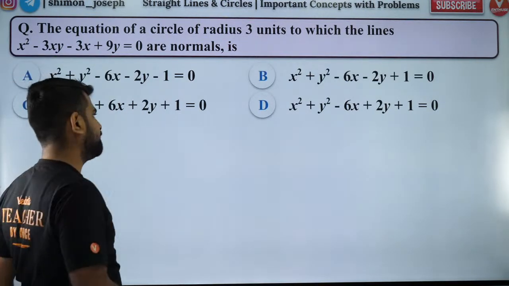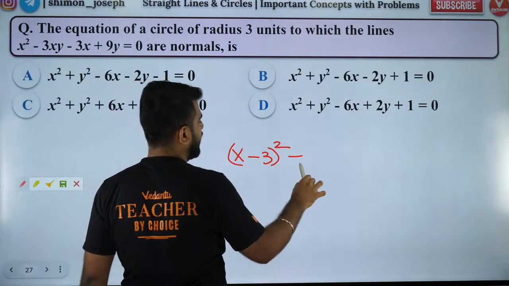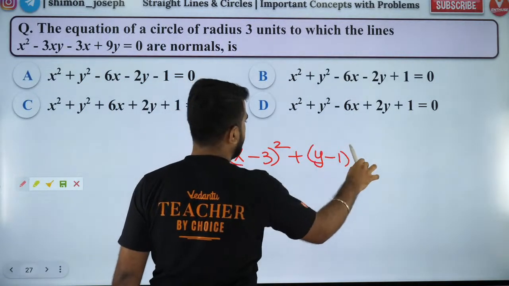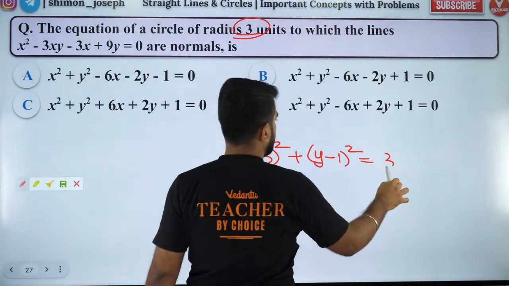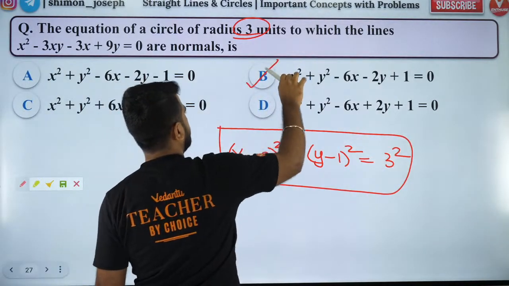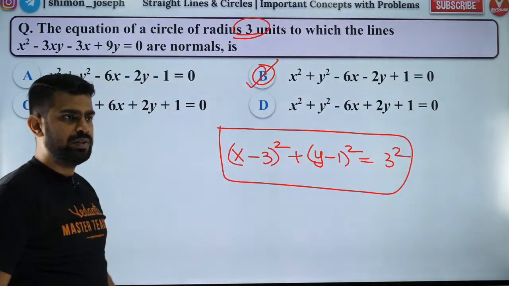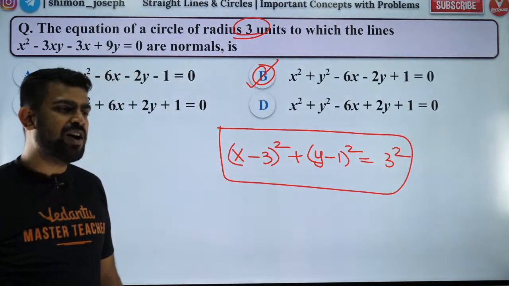Okay, don't worry. So guys, the center is 3, 1. So center is 3, 1 means this is how the equation will look like, and radius is 3. So this is my answer. I hope you guys got it. I think it should be option B. Yes, you are right, Janet. Very good, very good. So that's how you solve it, people.